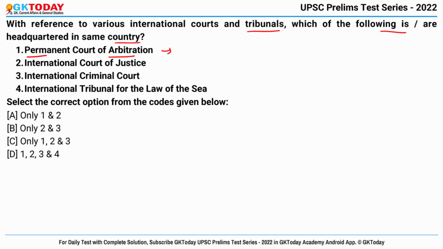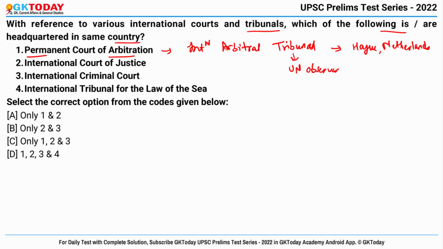So this is an international arbitral tribunal located in The Hague, Netherlands, and it is a United Nations observer. Actually, it is not a court in the traditional sense, but provides services of arbitral tribunal to resolve the disputes that arise out of international agreements between member states, international organizations or private parties.